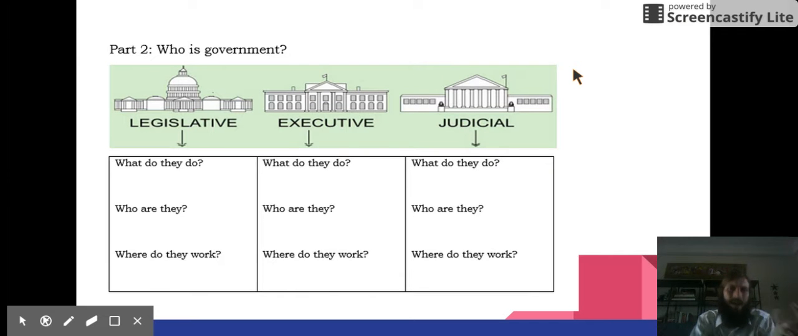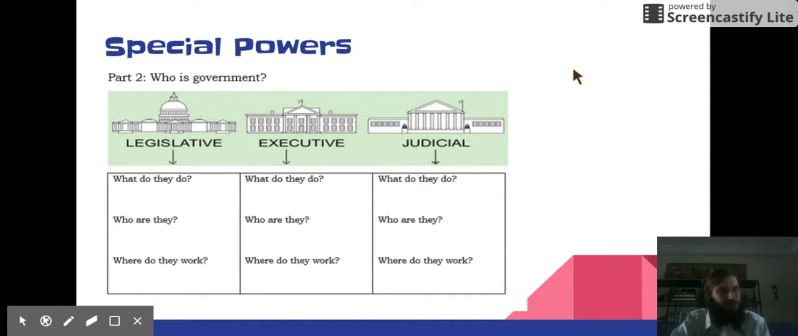The government has to do all these different jobs. How do they get that done? Well, now we're going to talk a little bit about special powers. The people in the government have special powers that we give to them so that they can protect us. So the legislative branch has the power to make new laws so that they can make laws to protect us.